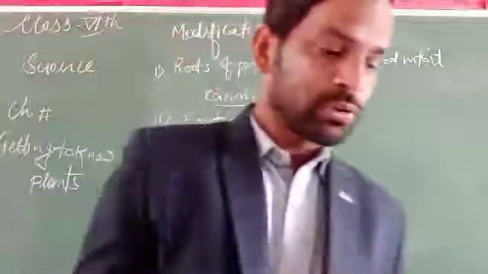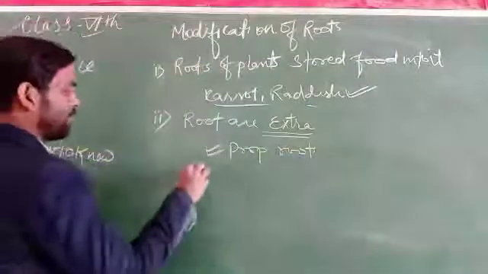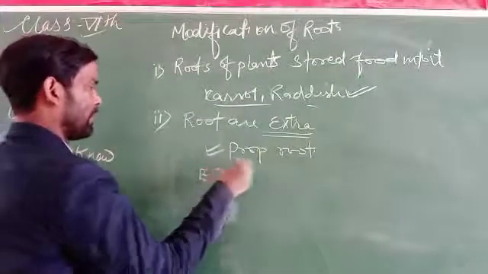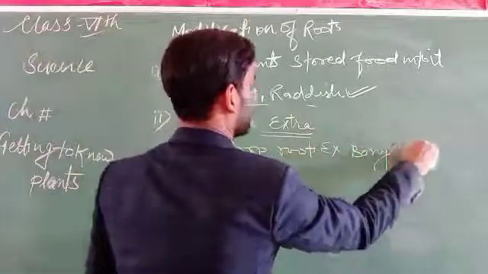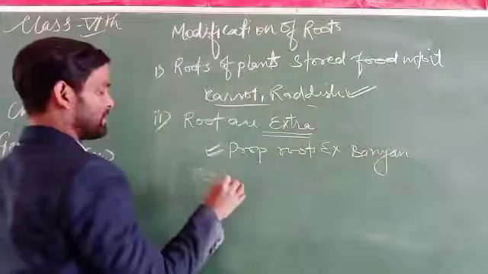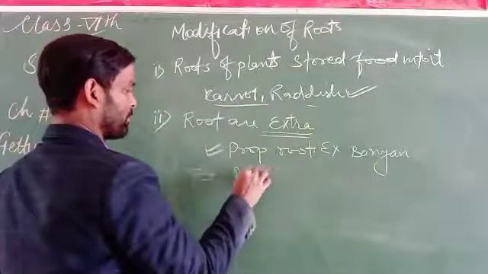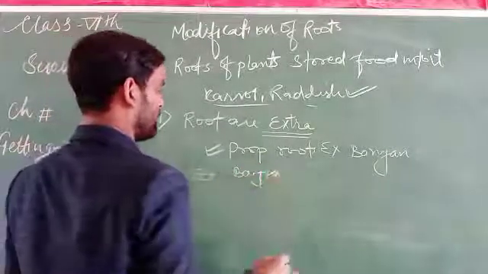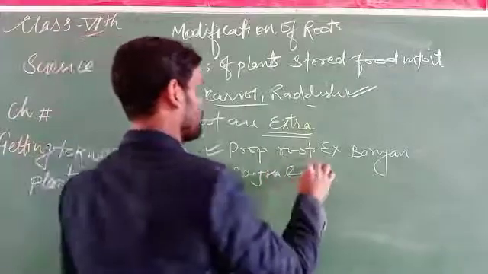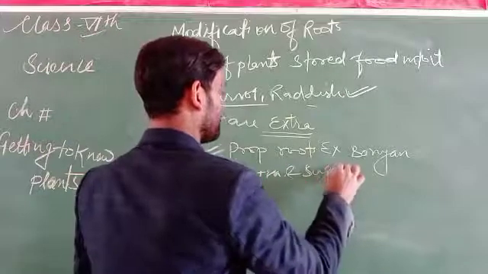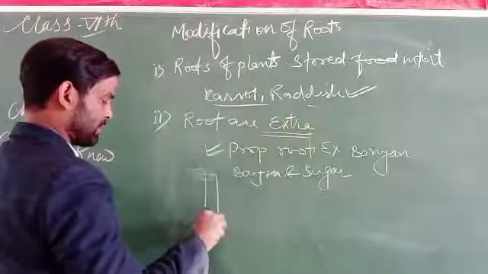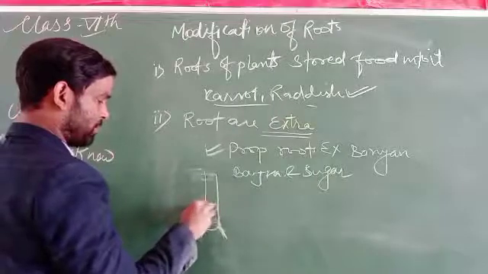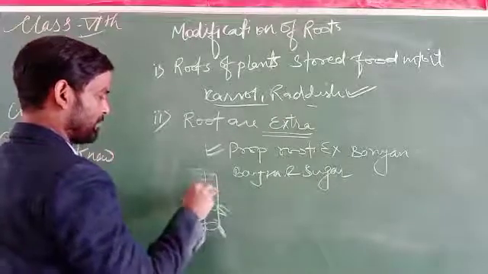Some other roots can be present for extra support, for example in the case of a banyan tree, and for extra support of bajra and sugarcane. You have seen that if there is a plant, the roots are present, no doubt, but some other roots also arise.